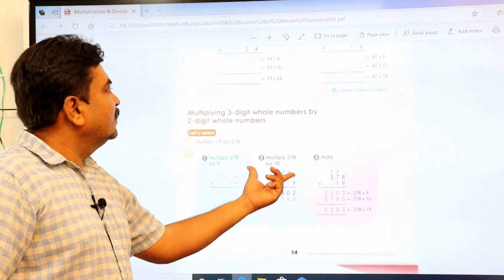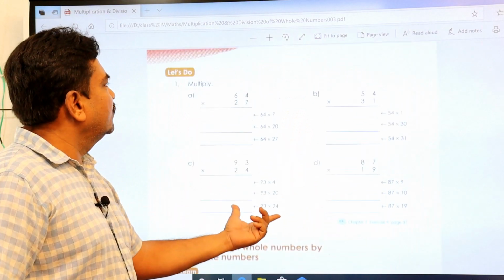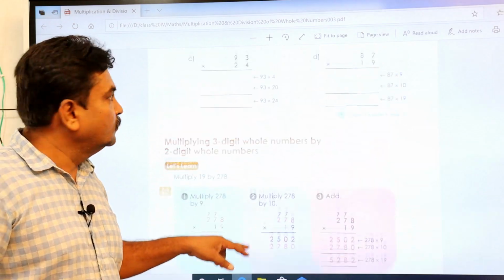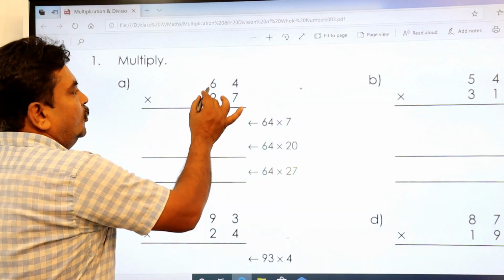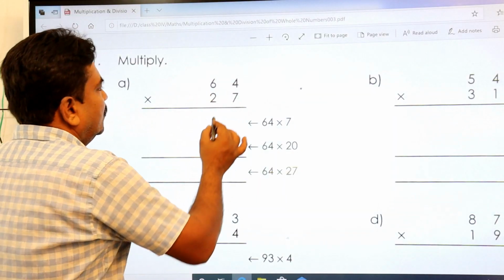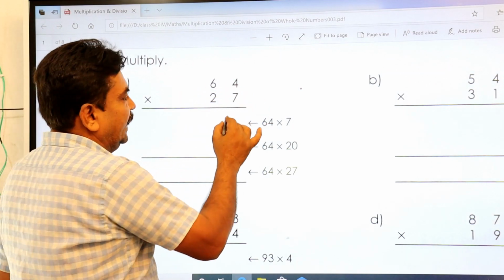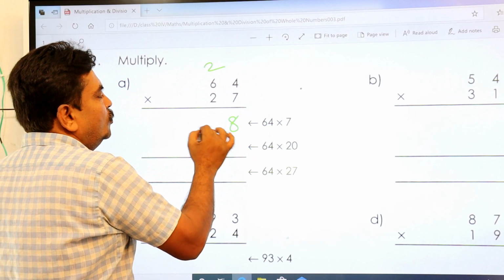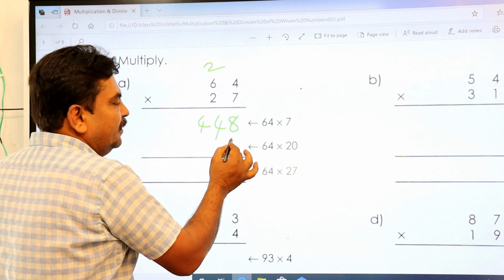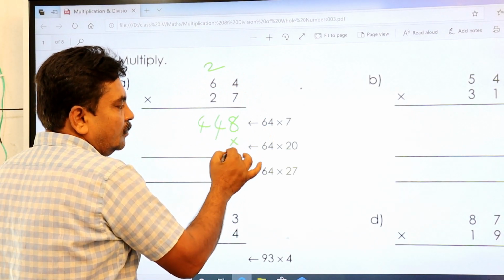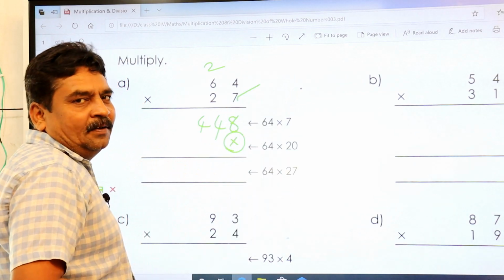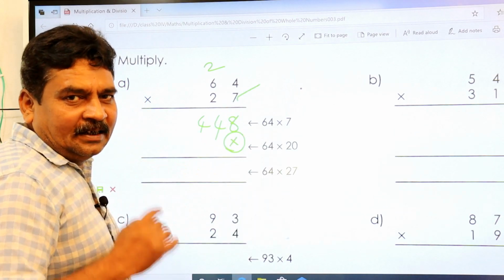Okay, this is the same thing. You just do it on page number 54. You just multiply 7 4s are 28, carry 2, 7 6s are 42, 42 plus 2, 44. Leave your first place, 1's place, because you have finished multiplying with the number present in the first place.